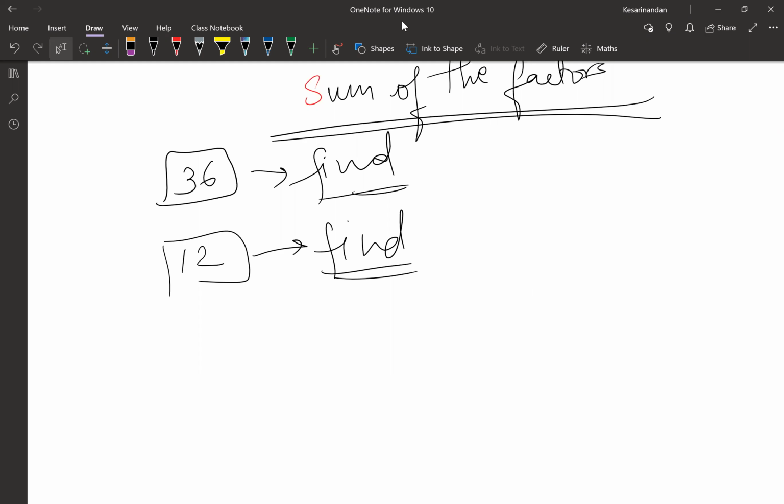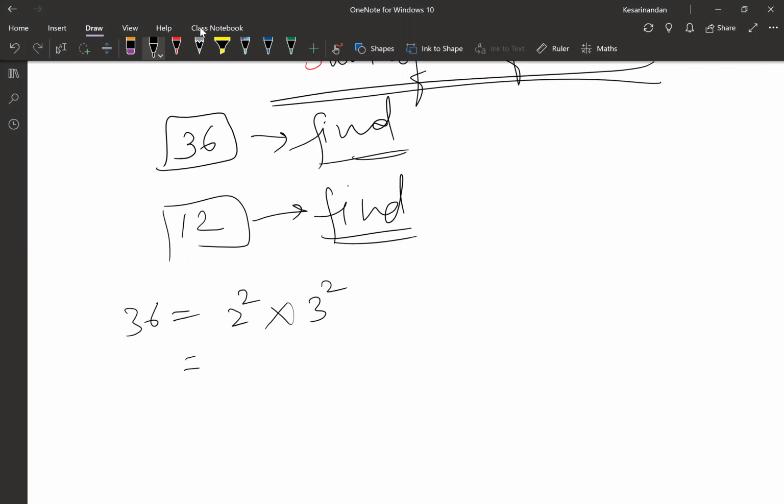Okay. So, what is the prime factorization of 36, guys? We just now saw. 2 square into 3 square. Yeah, so this is the prime factorization. So what will be the factors which we can get only from 2? 1, 2, and 4. Yes. And what will be the factors that we will get from 3? Only 3. 1, 3, 9.